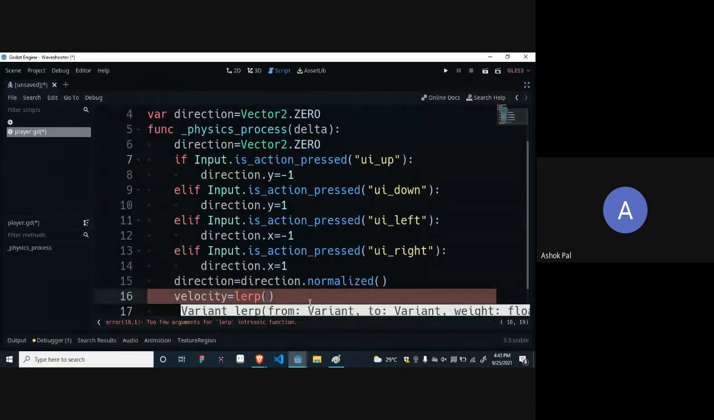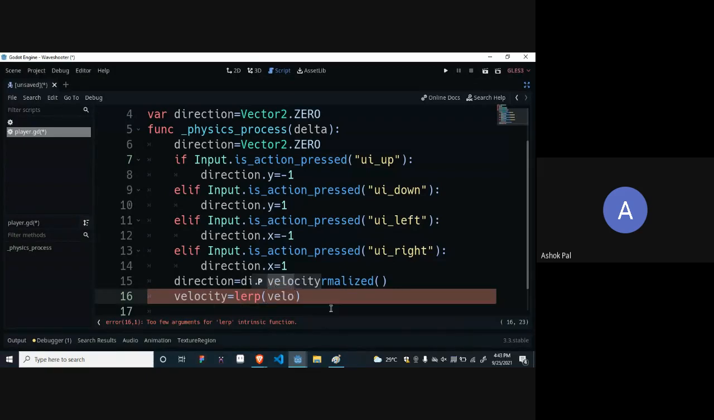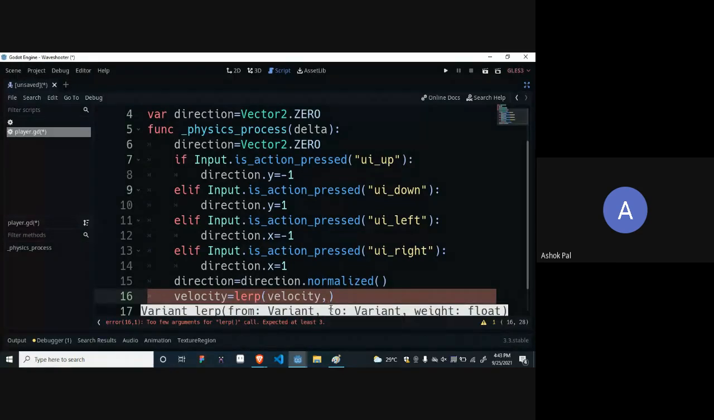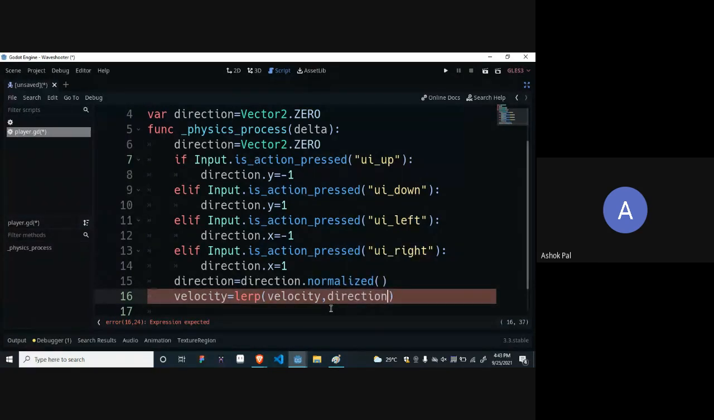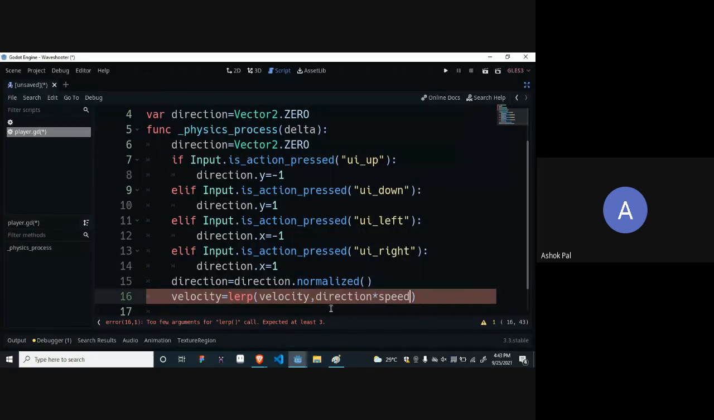Okay, so it will ask for certain parameters. So let's put the parameters. First is the from variant. It is asking which value you have to change. So we have to change velocity. Then, to which value we want to change. If velocity is 0 and we want it to go to 200, I don't want it to directly change to 200. I want it to go smoothly to 200. So I will write direction multiplied by speed, because we want the velocity to be equal to direction multiplied by speed. Let me make it a little bit smaller.